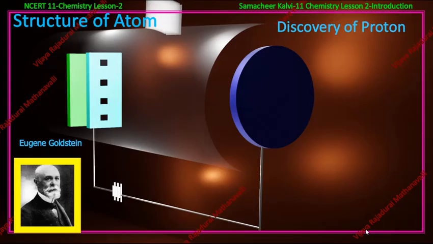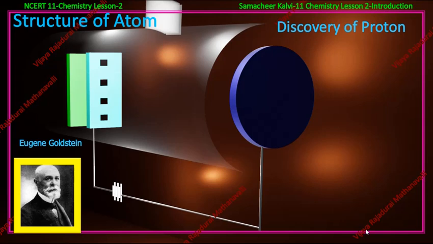In this video, we see the discovery of protons. In the last video, we have seen the discovery of electrons. Even though many scientists contributed to finding one of the subatomic particles, that is the electron, JJ Thomson gets the overall credit for discovering the electron because he found the characteristics of the negatively charged particle, and he named the particle electron and found the e by m ratio.